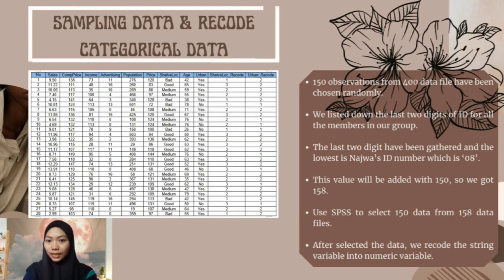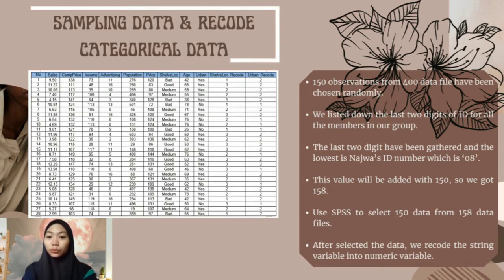A21A2812 for me, Atiqah. A21A3480 for Vimitra. A21A3008 for Najwa. A21A2661 for Hakim. A21A2962 for Arisya Armila, and lastly A21A3012 for Nisa. Among our members' ID, Najwa has the lowest number, which is 08.